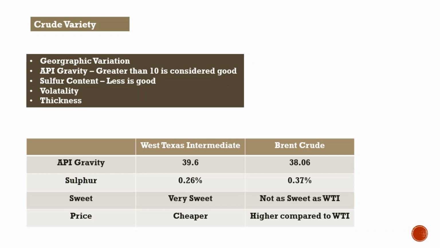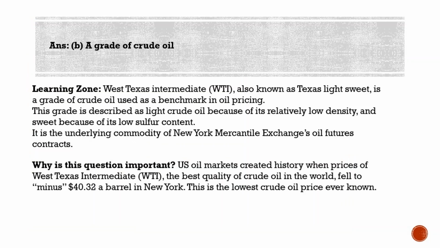And this can be transported via pipelines, since this is formed on land. And there is one place in the US called Oklahoma, that is the main delivery point to obtain this oil. So there is only one single delivery point, and pipelines are needed, and it can also be transported by trucks only. So the transportation is difficult for WTI. That's why Brent is chosen over WTI.